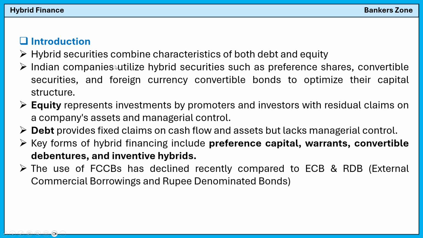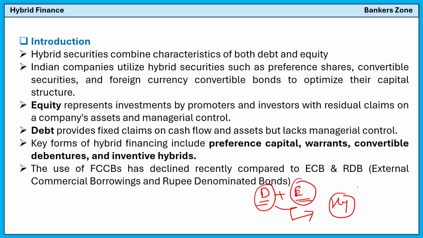Now we can see here, hybrid securities combine the characteristics of both debt and equity. So what do you mean by hybrid, if we talk about securities? We mainly have two types of security, debt security and equity. Equity means shares and debt means loan, right? So if we combine both, we will get something new, and that is called hybrid.